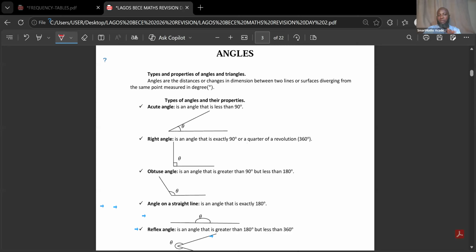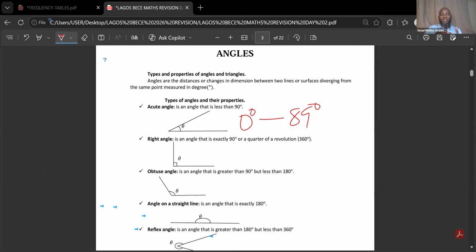We have the acute angle. An acute angle is an angle that is less than 90 degrees. Take note of that. Any angle between 0 and 89 is what we call an acute angle. It's between 0 degrees and 89 degrees. I hope I'm making sense. Meanwhile, 90 degrees is called a right angle, or sometimes a square corner, a quarter turn of a revolution.